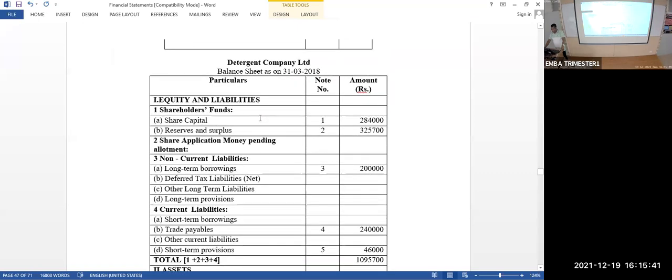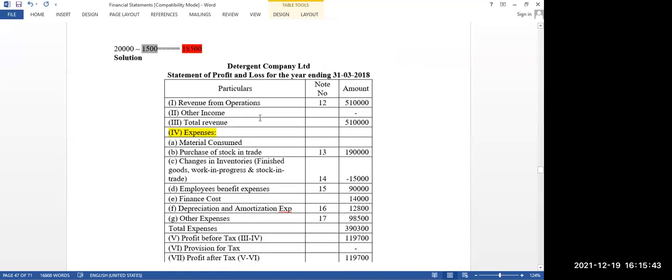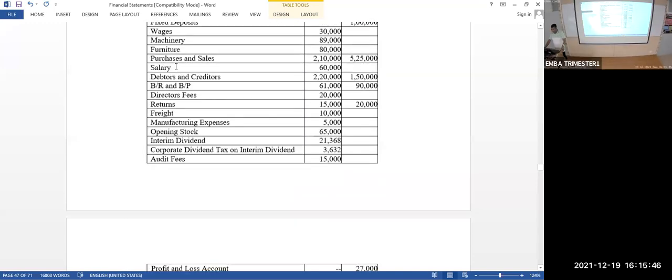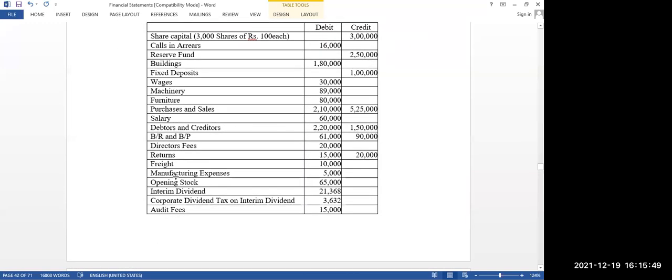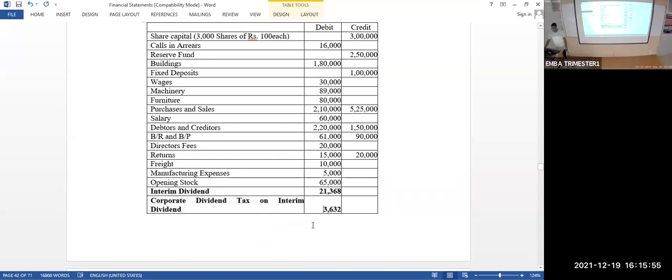Interim dividend in the trial balance is? So declared but not paid. 21,368, and company has paid 3,632 rupees as tax on that dividend. That is changed now, from the next year onwards it's changed. Normally what happened? Dividend in the hands of the shareholder is fully exempted from income tax. That's the rule that was in India previously. Indian companies giving dividend to us is completely exempted from income tax.